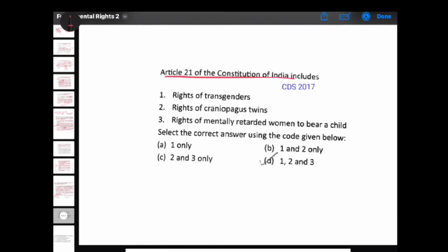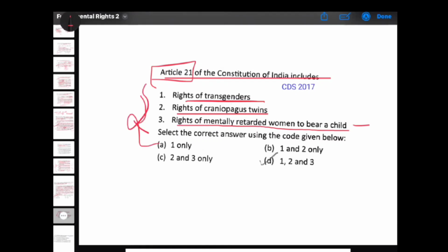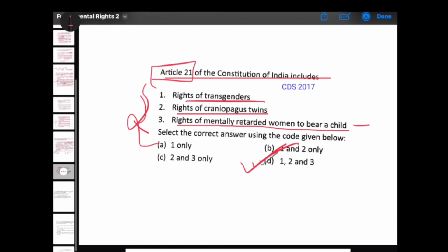Next. Article 21 of the Constitution of India includes rights of transgenders, rights of craniopagus twins, rights of mentally retarded women to bear a child. Yes. Article 21 says that no person shall be deprived of his or her life or personal liberty except according to the procedure established by law. So, no person includes all of these. None of these can be deprived of their life or personal liberty. So, 1, 2 and 3 is your answer.